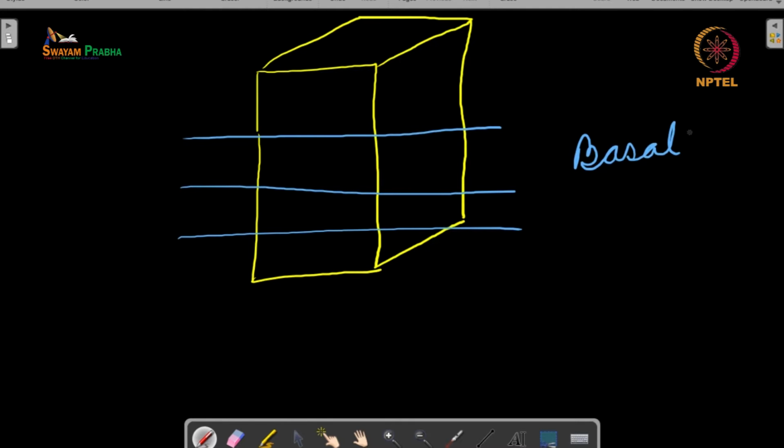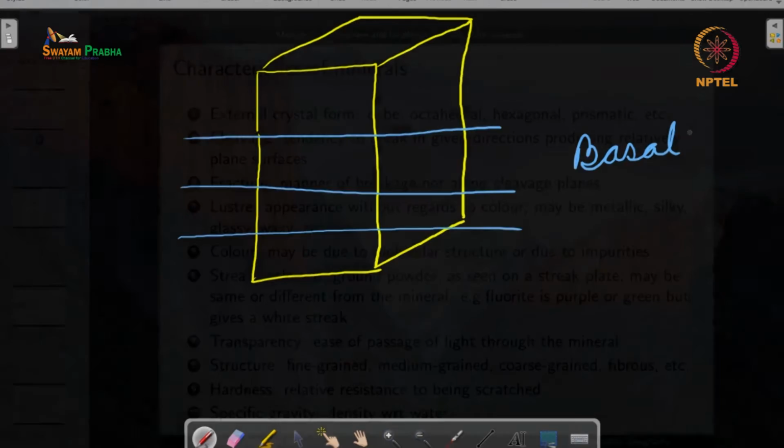That is, this is cleavage along a particular base, and this is very commonly observed in those minerals that have a sheet-like structure. So for instance, if you consider graphite, now in the case of graphite, the carbon is arranged in the form of sheets, and so if you try to break a crystal of graphite, it is very easy to break along these directions, and the resultant surface will be a very smooth surface. But if you try to break the crystal in any other direction, it will be very difficult.